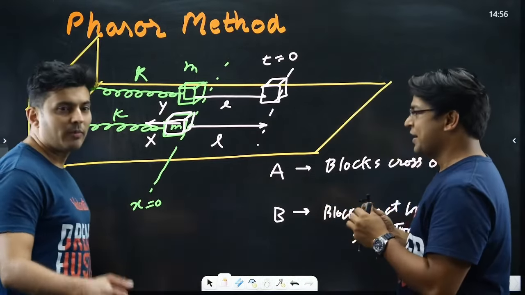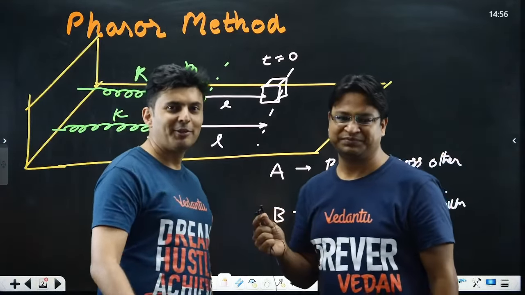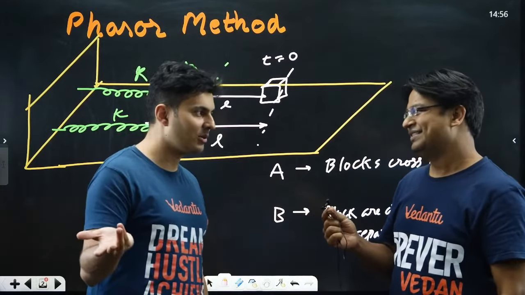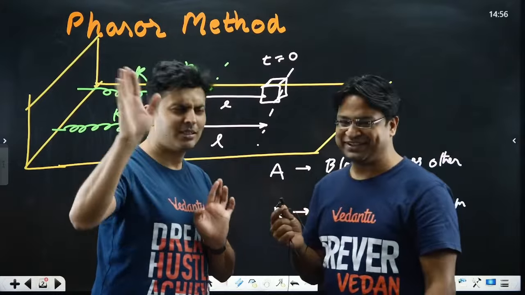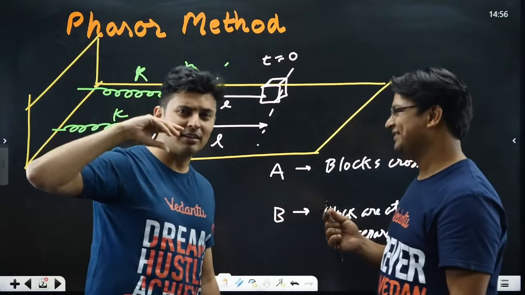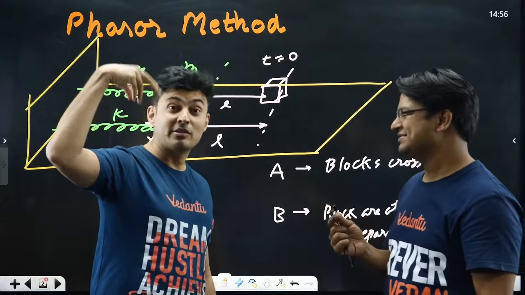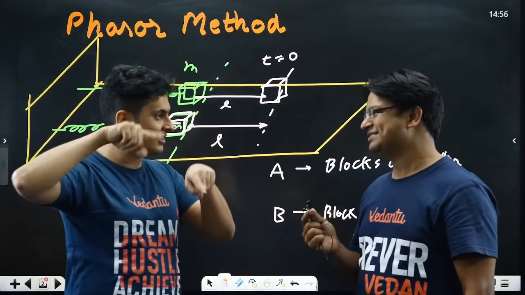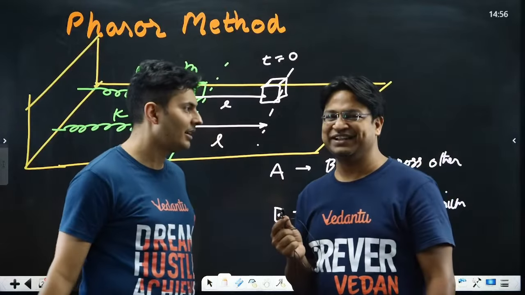So normally, how would you solve? Just put it up in the comments. What would you do, guys? Yeah, you will write the equations. X is equal to a sine omega t, whatever comes to your mind. The mathematical way, the trigonometric way, and then you will find the solution of that trigonometry, and then you will find those times when it is equal. It is a headache, I would feel.